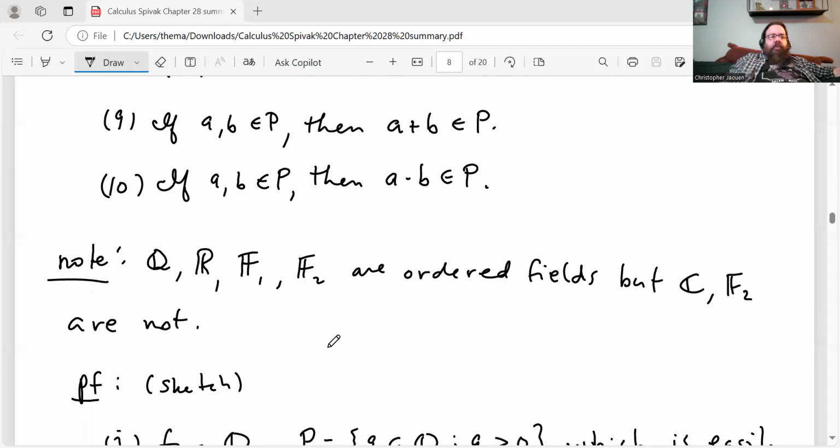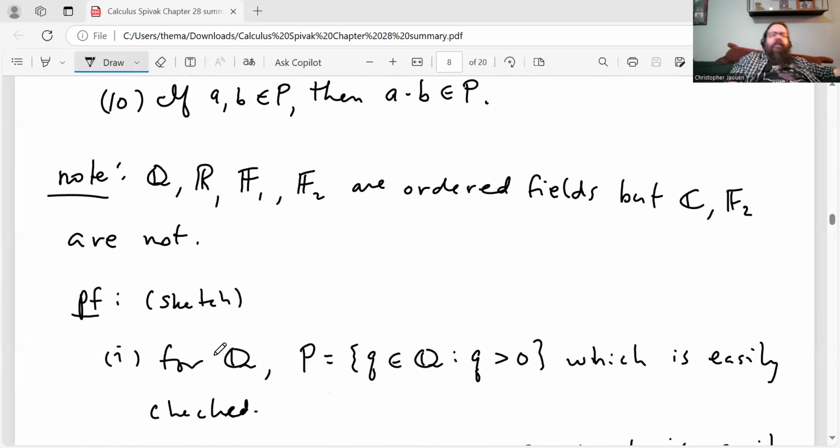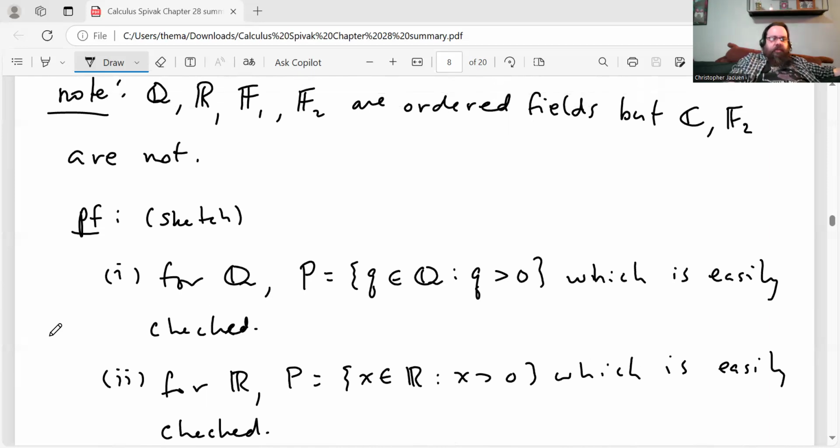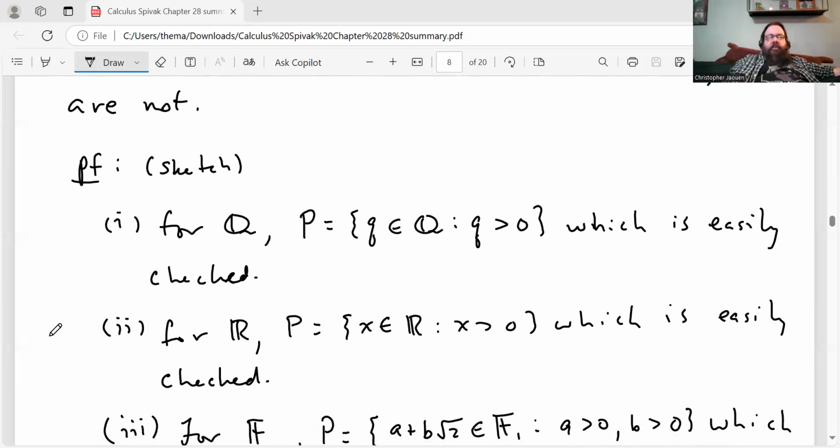Just as a note, the rationals, the reals, F1 and F3 are ordered fields, but the complex numbers C and F2 are not. I didn't prove those statements, but I just gave a sketch because it would take even more pages to write things out. So I just showed you what the set P is, and you could verify yourself if you like that the set works. So, for example, for Q, the set of positive numbers is the set of all q in Q where q is greater than 0. It's easy to check that that works.